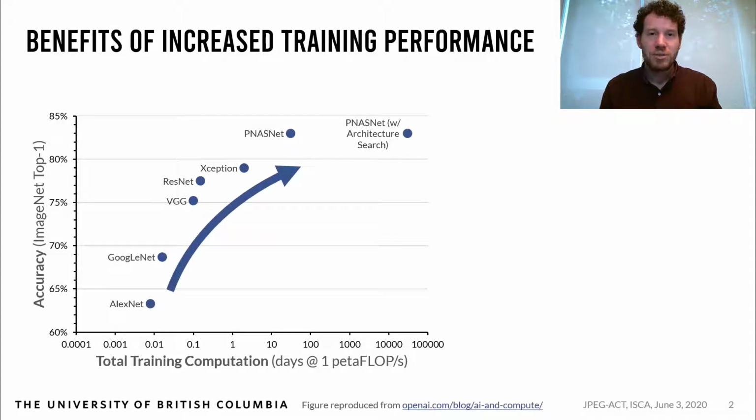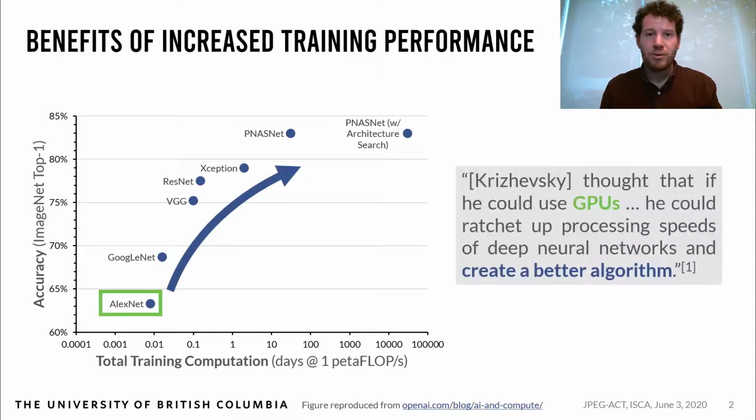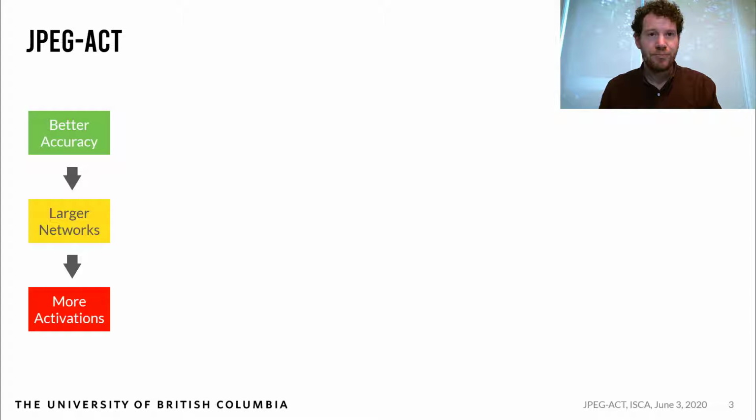Notably, PNASNet uses an architecture search, which increases the total research and training computation by about 10,000 times. Now, if we focus on AlexNet, which restarted interest in convolutional neural networks, the author, Krizhevsky, has stated that he thought he could use GPUs to ratchet up the processing speed of deep neural networks and create a better algorithm. Usually compute drives these performance improvements, but this can be held back by many things.